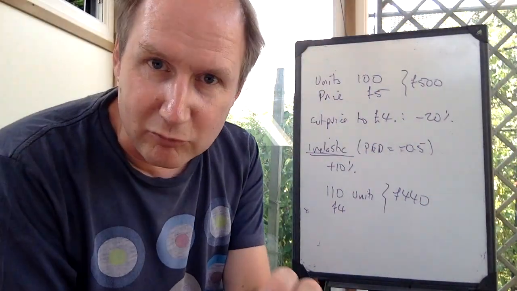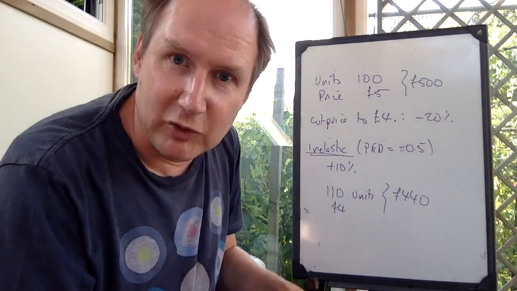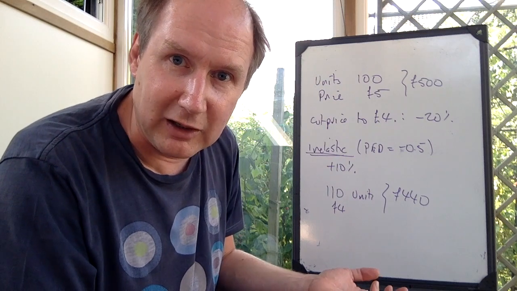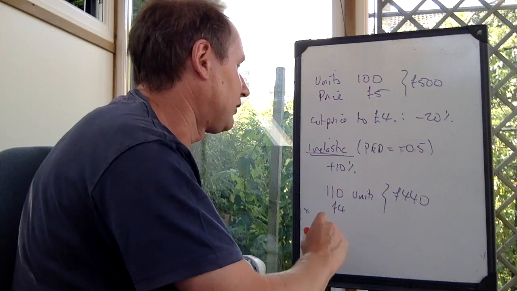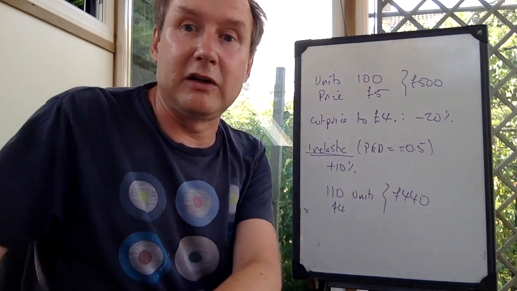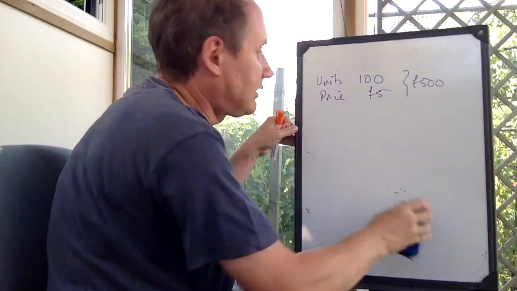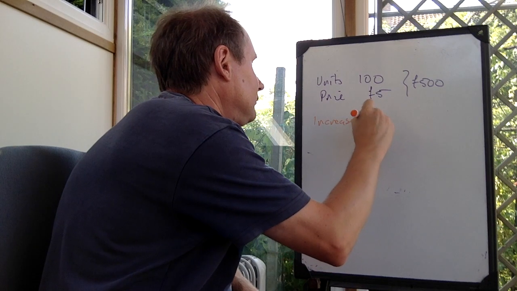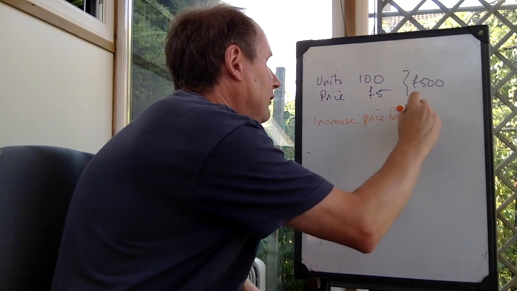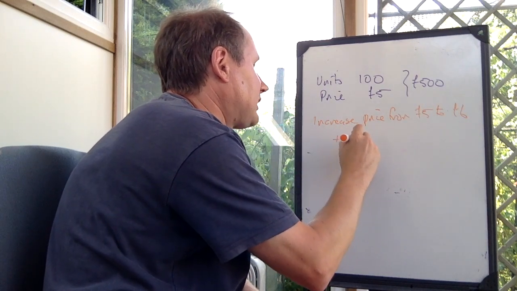Let's look at what happens if the firm was to increase price. This is probably going to make more sense. It's probably going to be a better idea. If we increase price when demand's inelastic, if consumers don't care, that's probably going to make the firm more money. So let's suppose that instead they increase price by 20%, from £5 to £6. So again, that's a 20% rise in price.